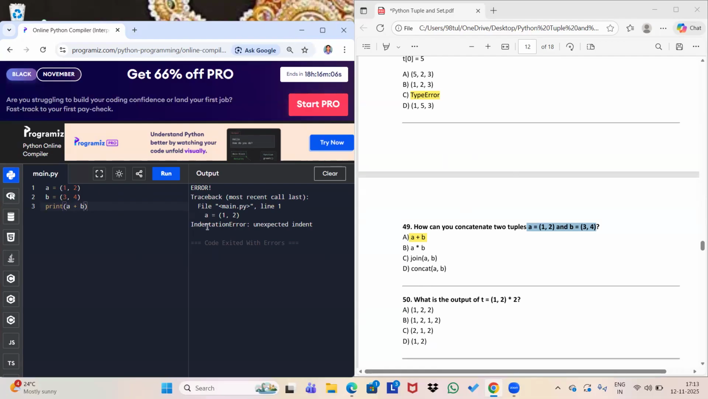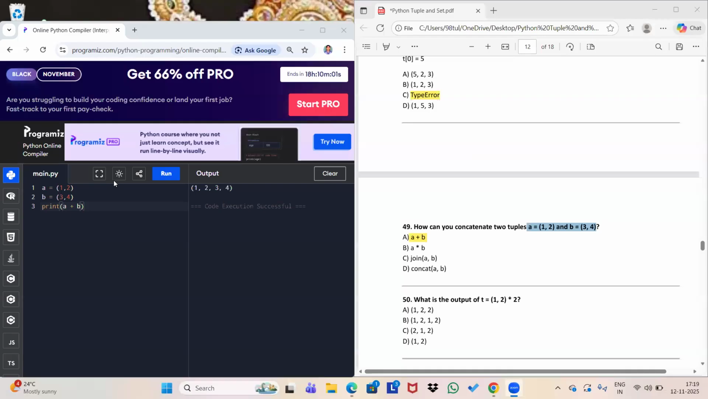Indentation error. Expected an indent. Wait, let me check. So as you can see, we have created two tuples and we are going to add them like this, because you have seen that for concatenate, it said how you will perform this. So it will be performed by the plus sign. So this will be the answer.